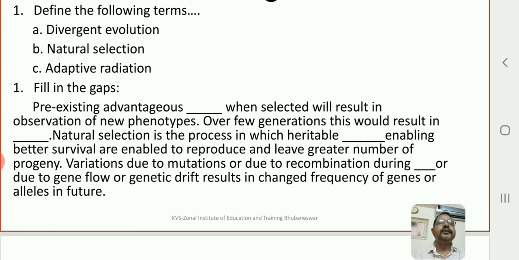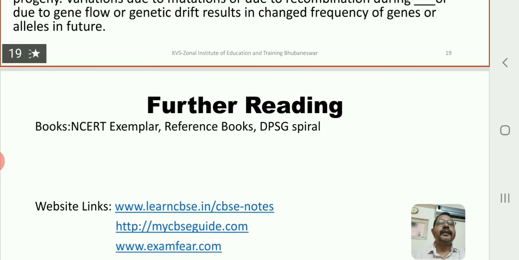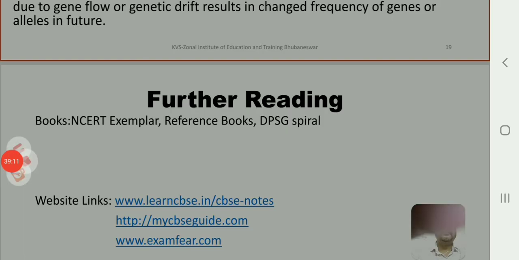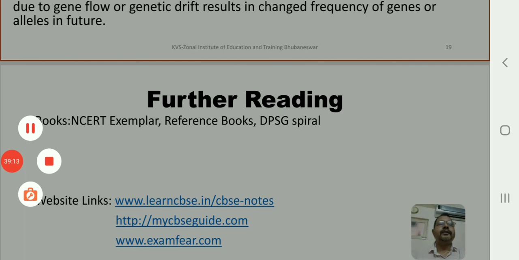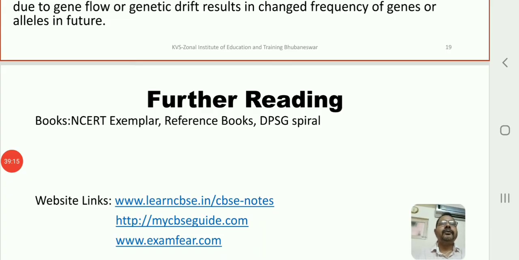Children, you can also go for further readings: first the NCERT biology textbook, then some good authorized reference books.